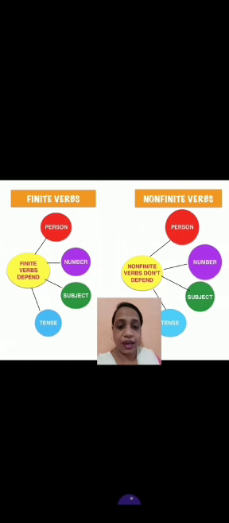Tense means that as per the time the verb gets changed, in the first form, second form and third form. That is called finite verbs.